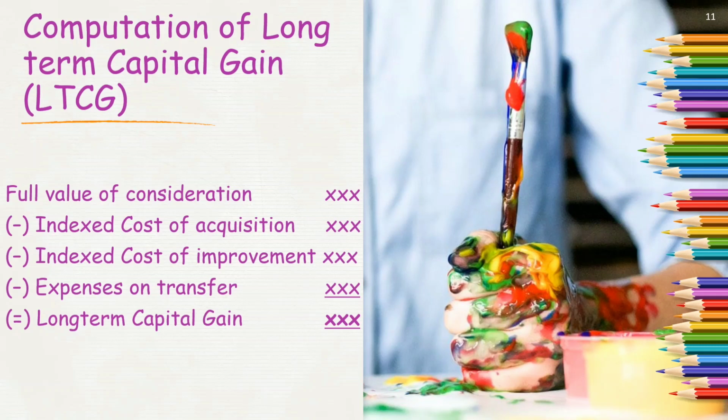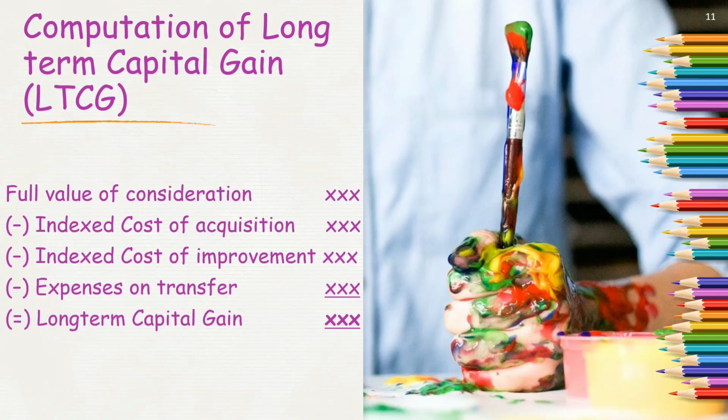So I am deducting the comparable cost of my asset and cost of improvement of my asset from the sale value of the asset, and then I am deducting expenses on transfer of such asset, and whatever resultant value I get amounts to long-term capital gain.